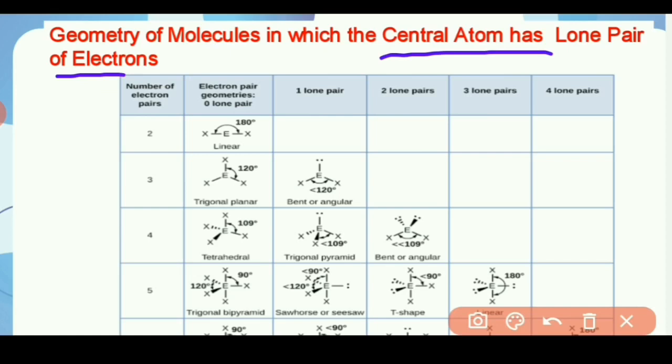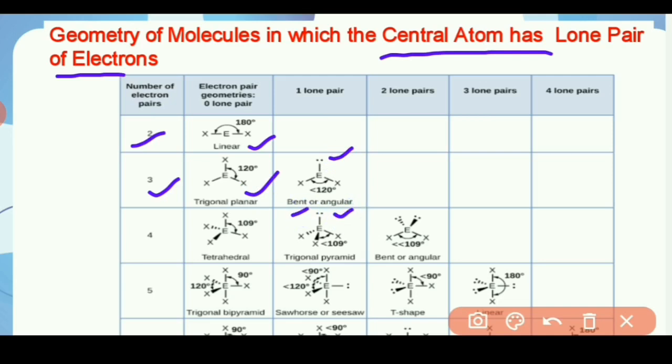So first, when there are 2 electron pairs and both are bonded, its regular geometry is linear. So here there is no possibility of the presence of lone pair electrons. If there are 3 electron pairs and all 3 are bonded, its regular geometry is triangular planar. And if one lone pair electron is present, its geometry is distorted and becomes bent and angular in shape.